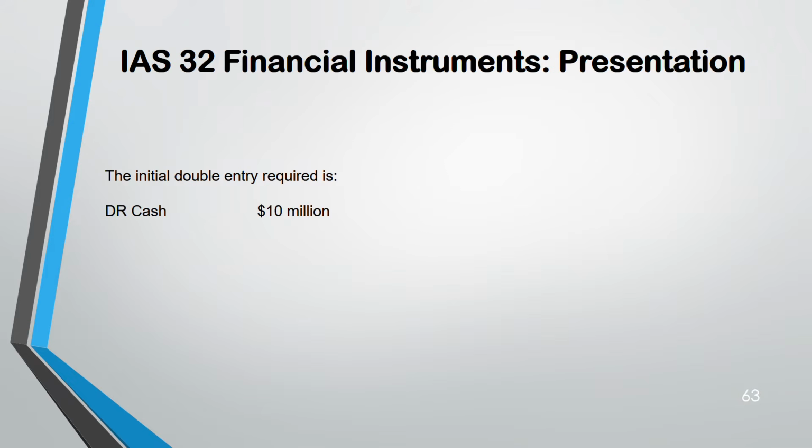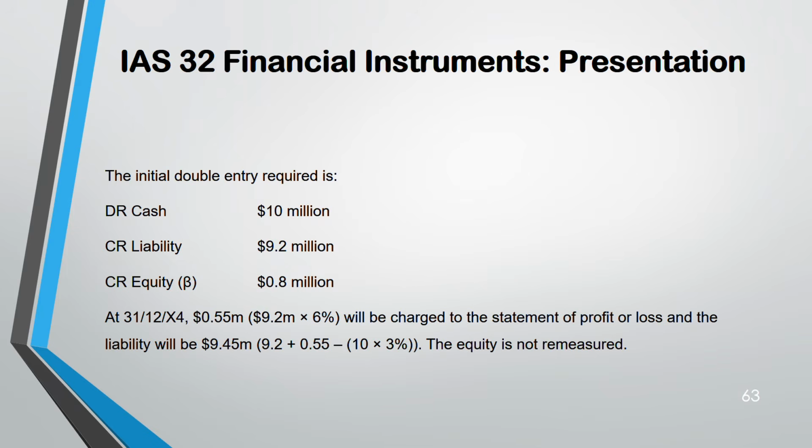So, double entry will be debit cash 10 million, credit liability 9.2, balance is 0.8, which is equity. Anyway, it has to be credited only. Equity is credited. So, the balance, I told you, cash minus liability is equity. For equity, you don't have to do so much work. Your work is on the liability part.